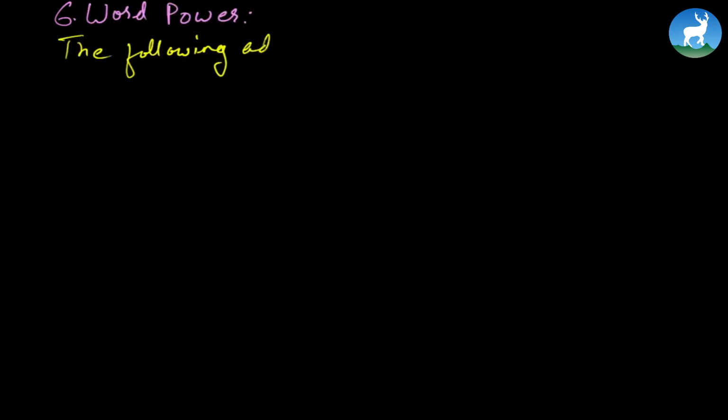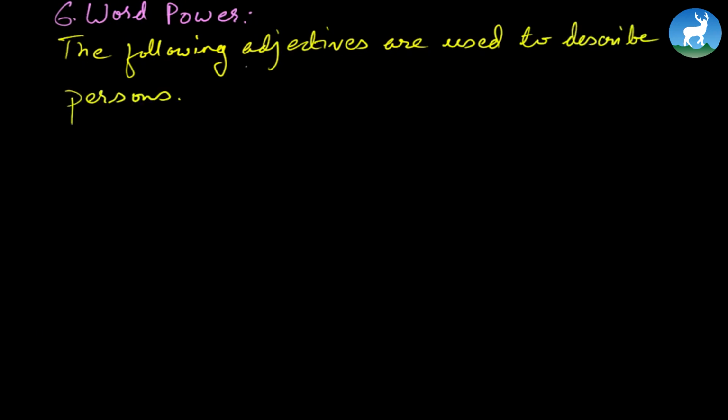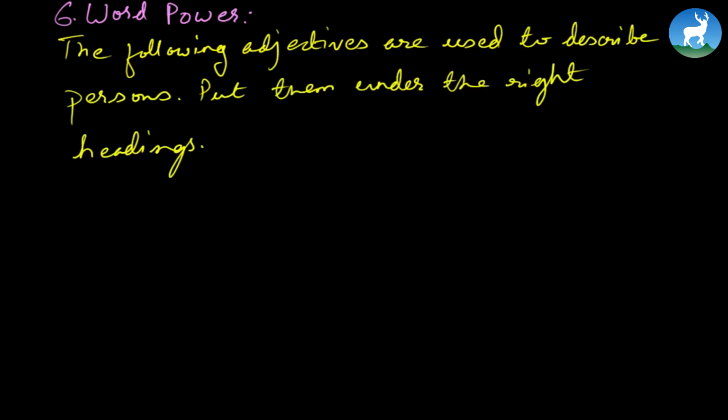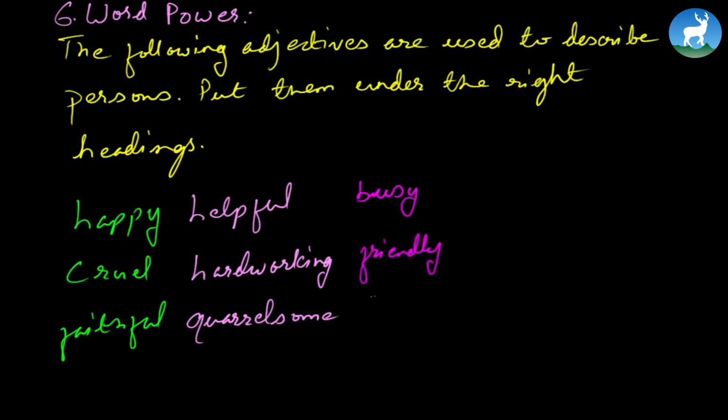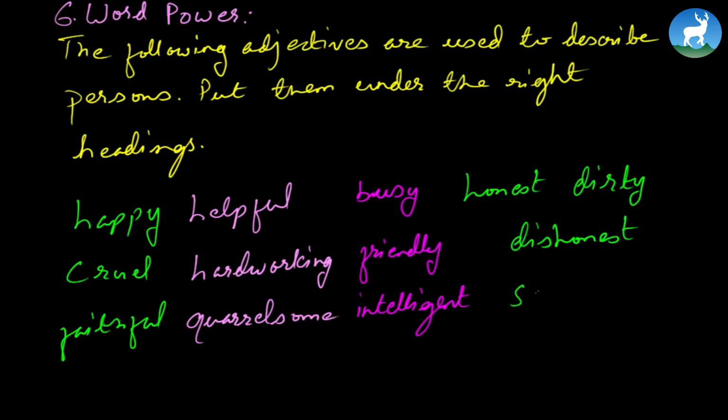Now, number 6, it says word power. The following adjectives are used to describe persons. Put them under the right heading. Now, here are the adjectives, or describing words. Happy, cruel, faithful, helpful, hardworking, quarrelsome, busy, friendly, intelligent, honest, dirty, dishonest, and social. So all the adjectives are given here, and our task is to put them under the right heading. So what is the heading then?